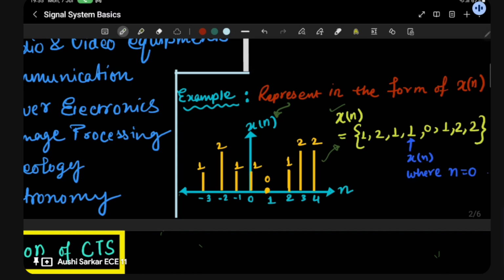But how will you know that it is not lying only at point 0, for this integer? Then you have to show that the amplitude at the initial time was already 1. So you say x[n] where n equals 0. This is how you represent a complete signal.